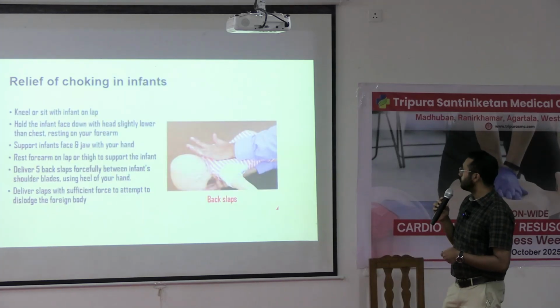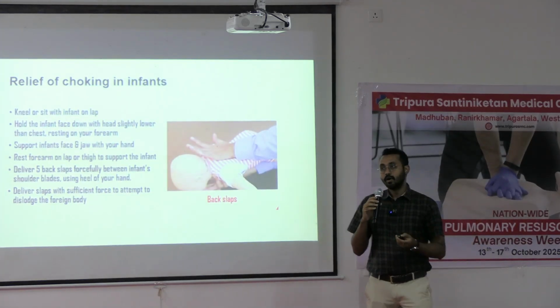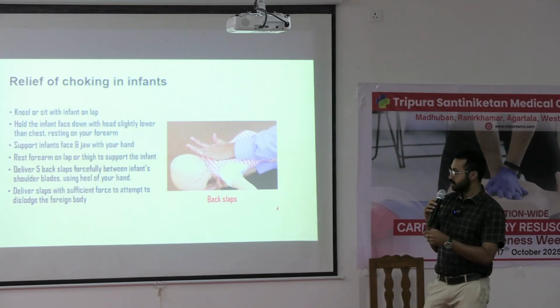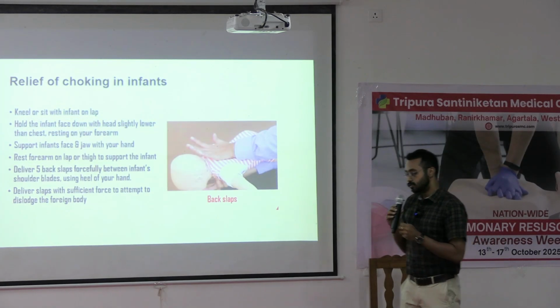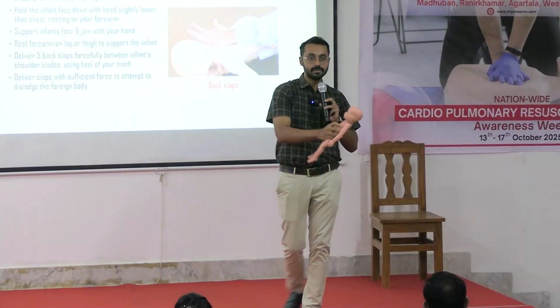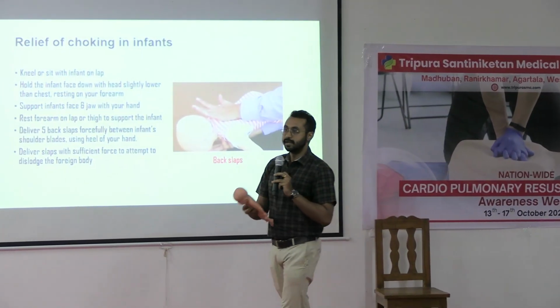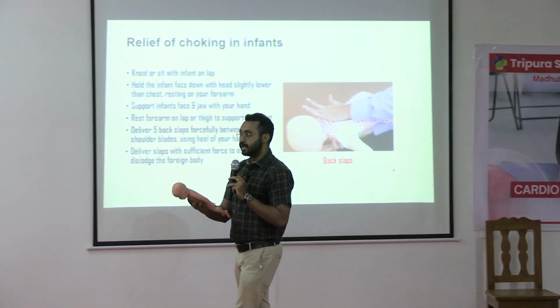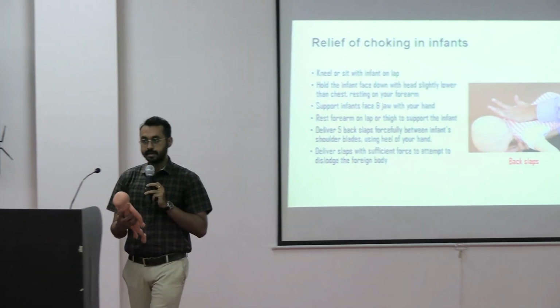What about below 1 year? In that case, we need to give back slaps alternatively with chest thrust. So that is chest thrust and this is back slaps. So what is back slaps? Suppose the child is an infant less than 1 year and you have suddenly seen that the child is not breathing or the child is not responding. So what do you do in that case?